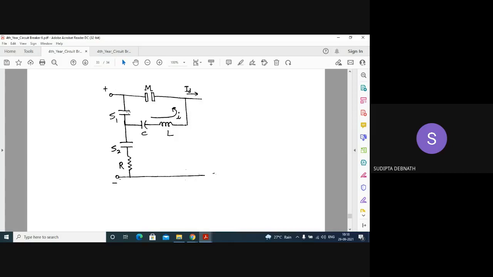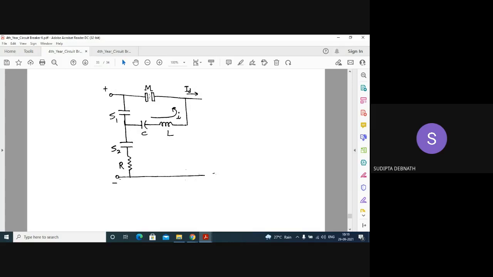This contact S1 is closed and this contact S2 is open. And of course, the main contact will get separated. So the current that was flowing through here will flow through this circuit. This is now closed, this is open.